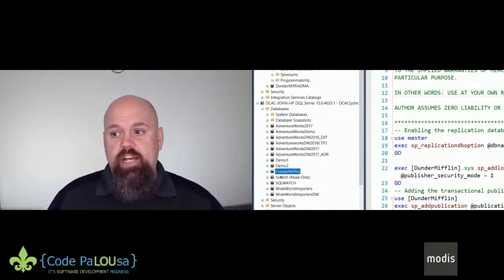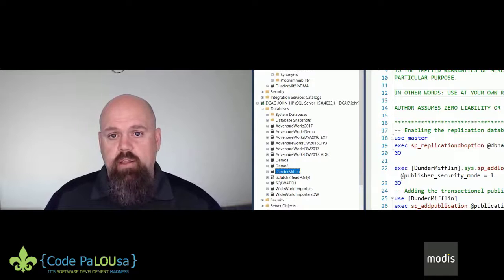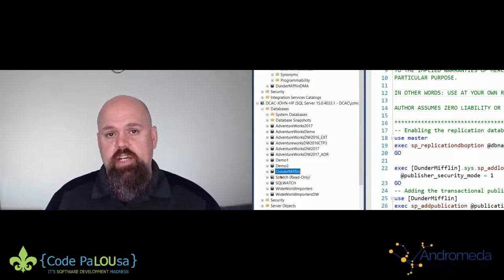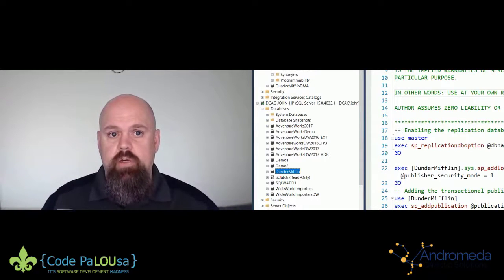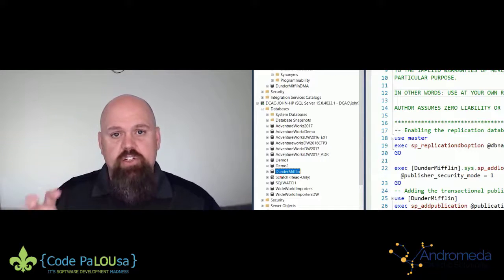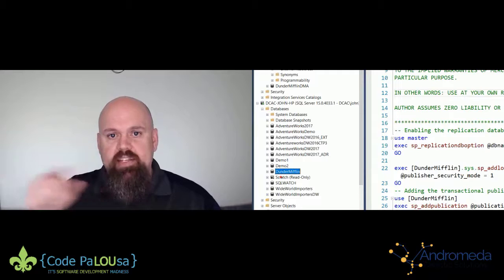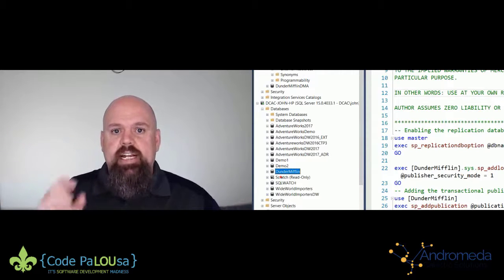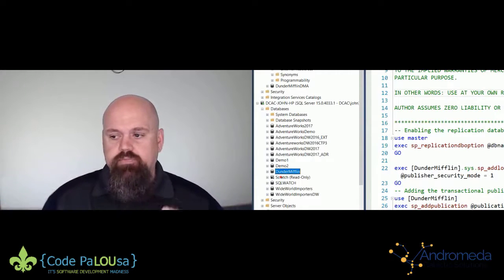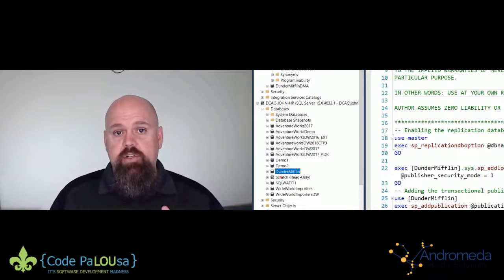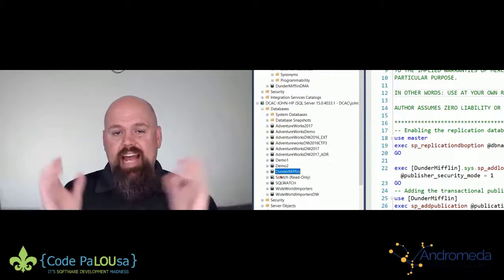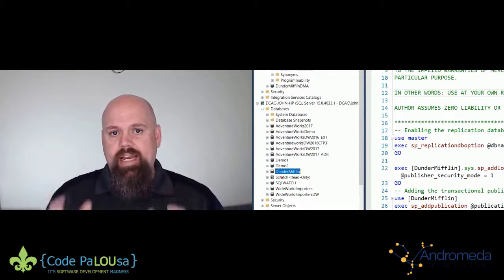It'll create 3 agent jobs. One will be a log reader. And so the way that transactional replication works is that there's actually a job that runs behind the scenes that just scans that transaction log that I mentioned earlier and says, ooh, has anything changed? If anything's changed, I need to capture it and send it somewhere. And then there's a snapshot agent, which actually says, give me a snapshot of what the data looks like right now.